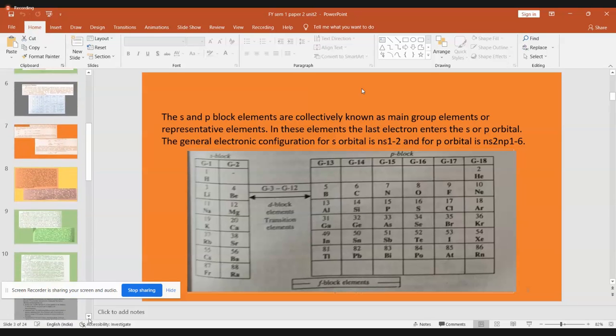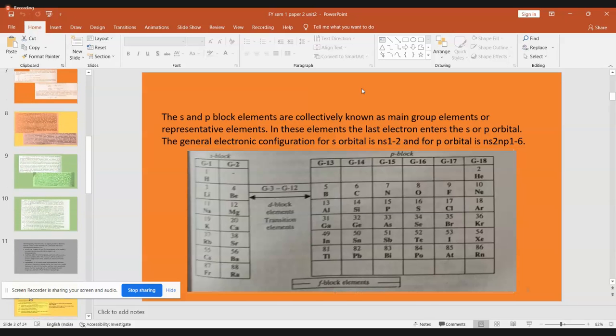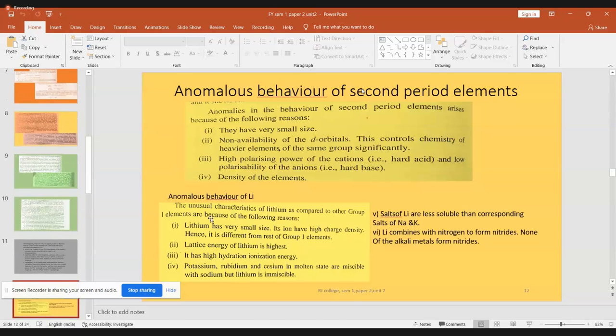So let us now come to the anomalous behavior. The four points responsible for the ion to show anomalous behavior are: first, its small size; second, non-availability of d orbitals; third, cations have a tendency to form hard acids and anions have the tendency to form hard bases.